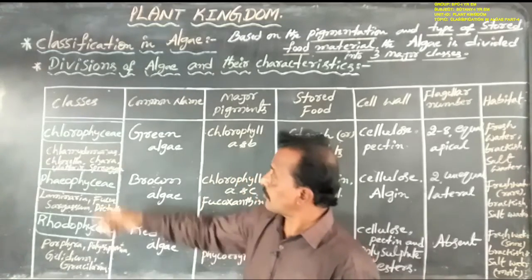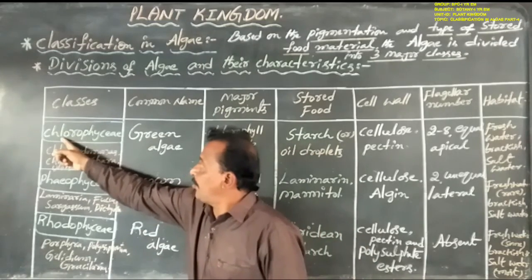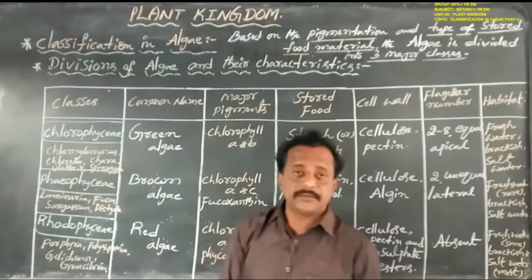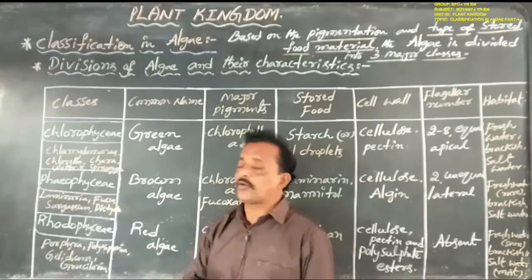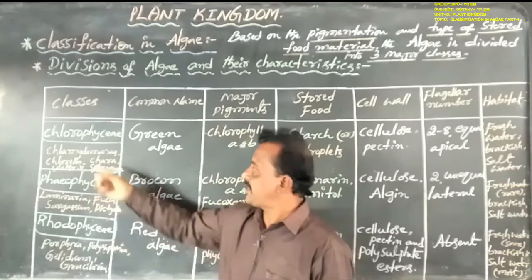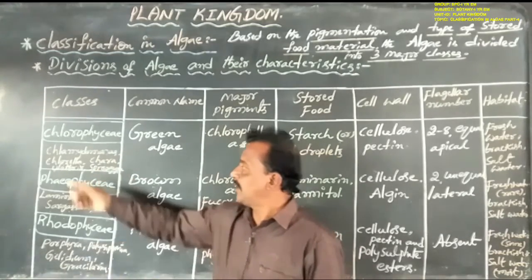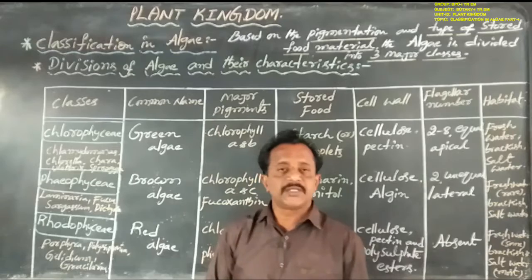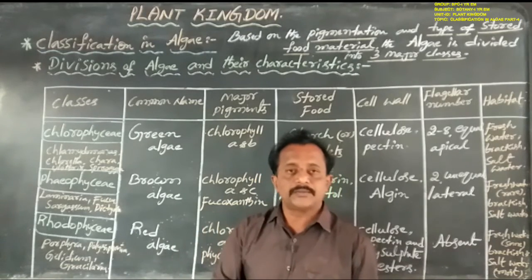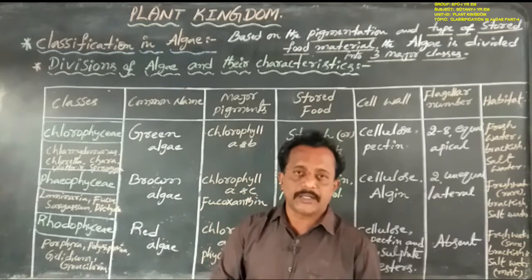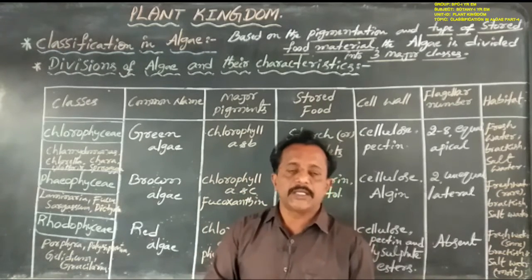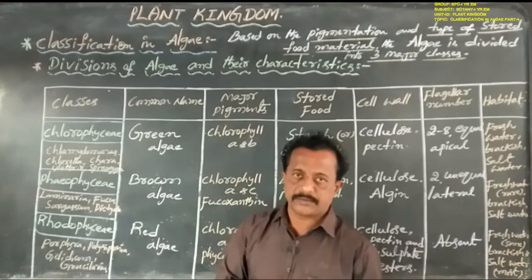Now, among the best examples for Chlorophyceae, Chlamydomonas and Chlorella are microscopic unicellular green algal members.